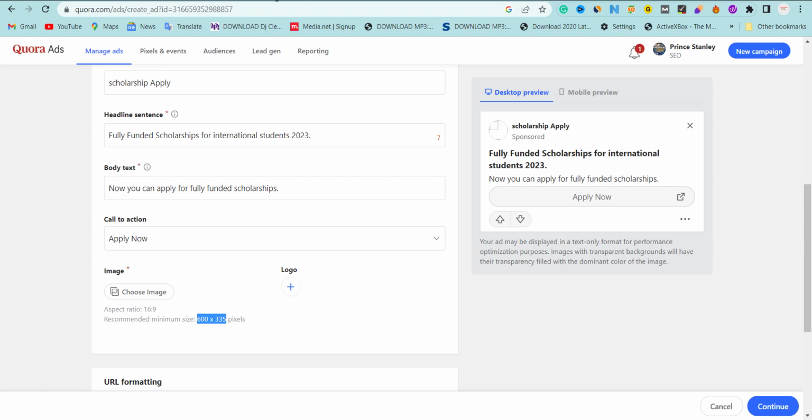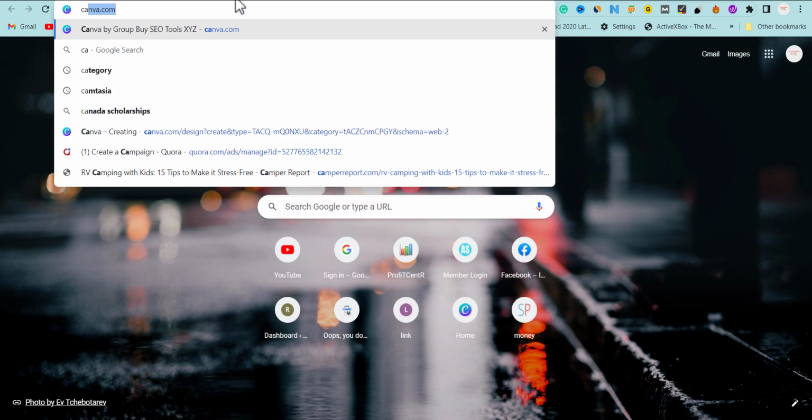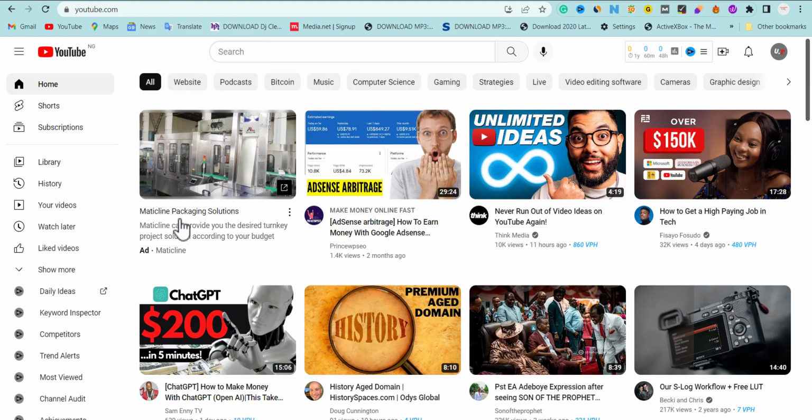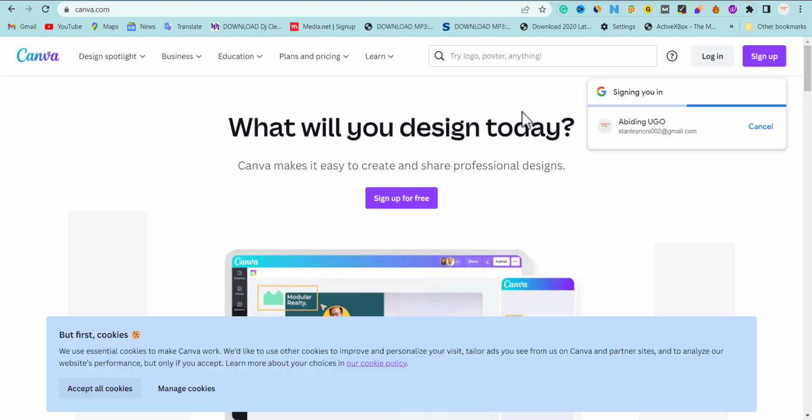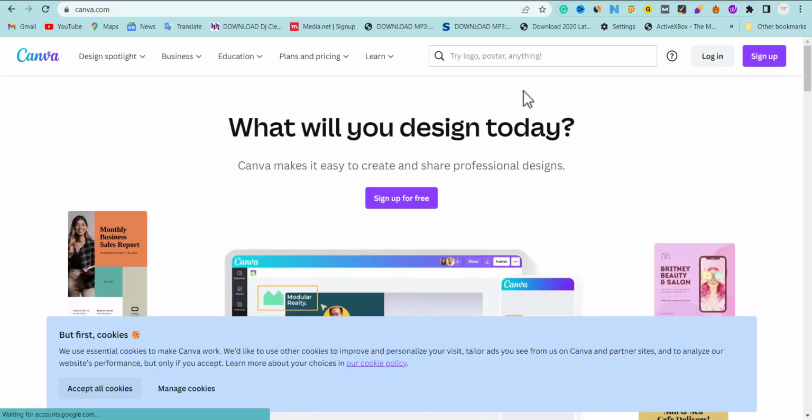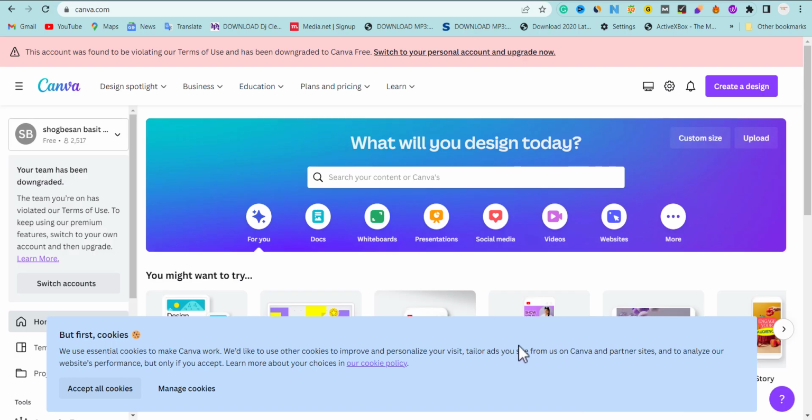So let's move to Canva and create an image of 600 by 335. We're going to be choosing the format we want.